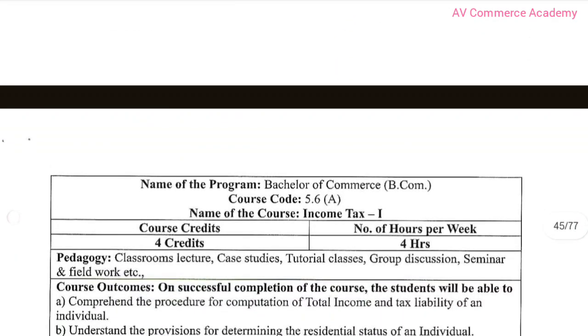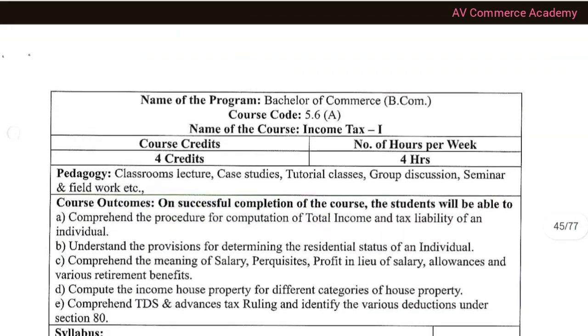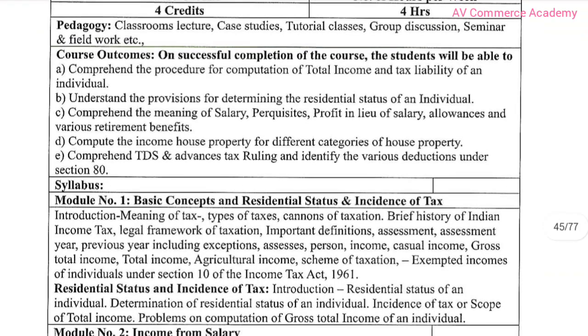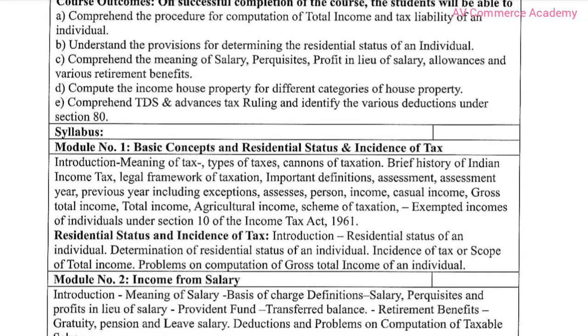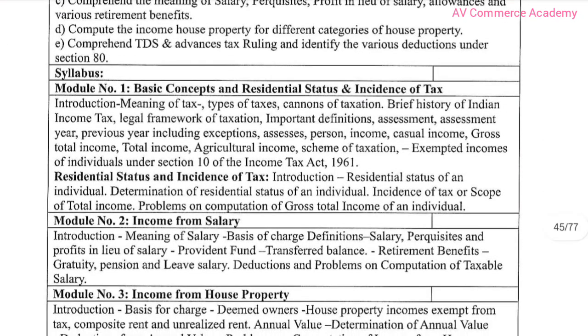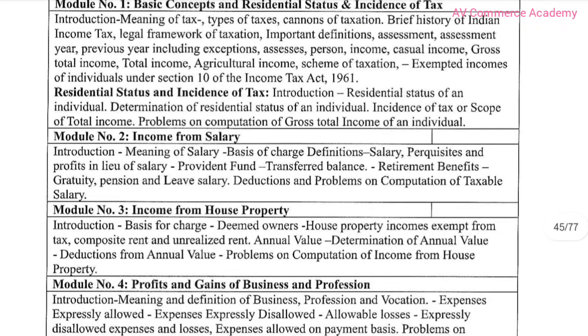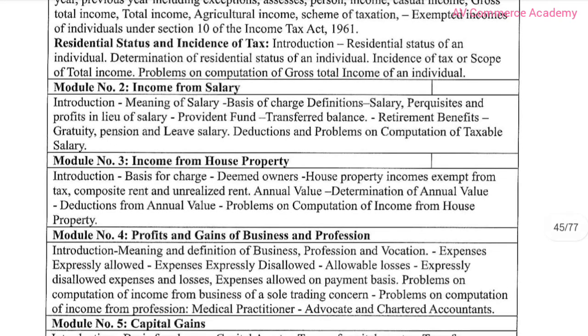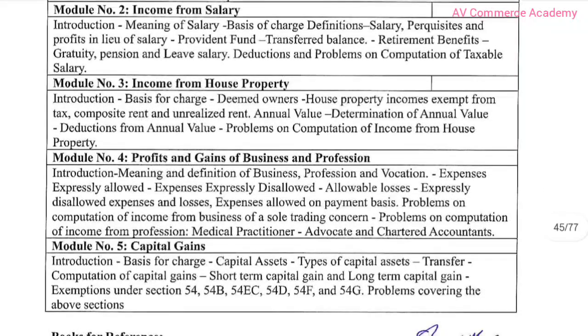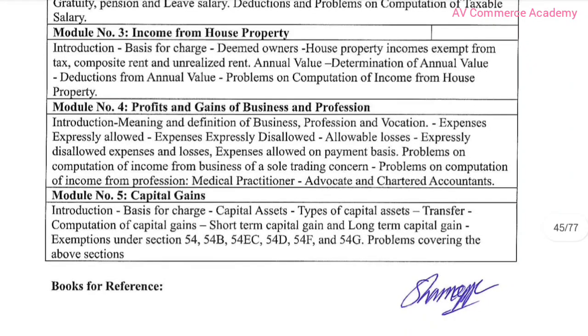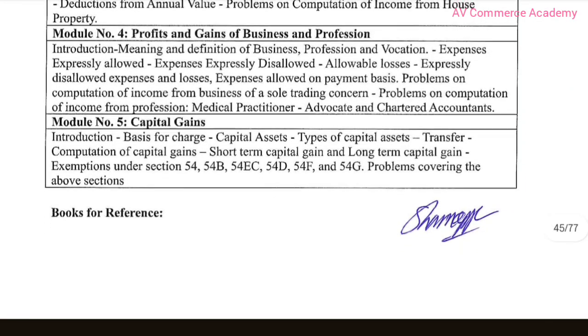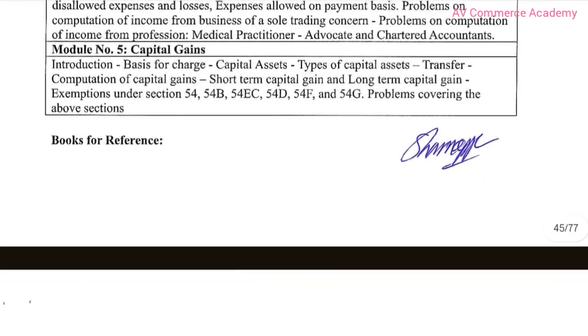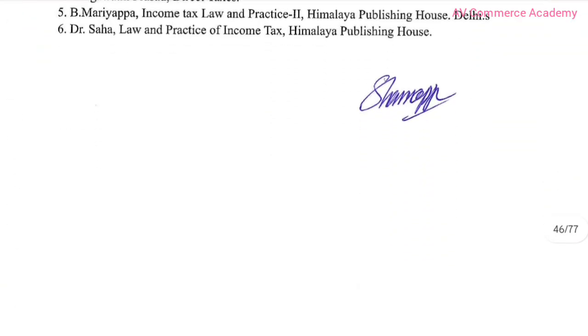Next subject is Income Tax. First, here are the outcomes. First chapter is Basic Concepts of Residential Status and Indirect Taxes, second module is Income from Salary, third chapter is Income from House Property, fourth chapter is Profits and Gains of Business and Profession, and fifth chapter is Capital Gains. Here are the book references.